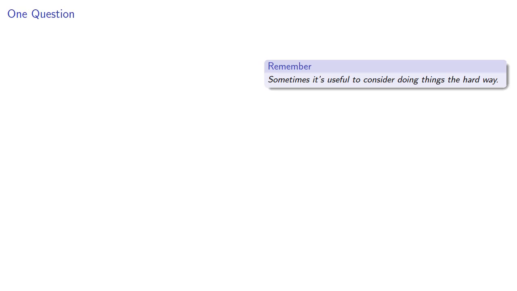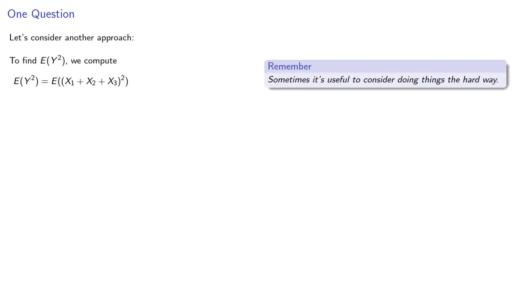Now before we continue, there's one last thing to address. Sometimes it's useful to consider doing things the hard way. So let's consider another approach. To find the expected value of y squared, we can compute the expected value of the square of our 3 independent variables added. We can expand.